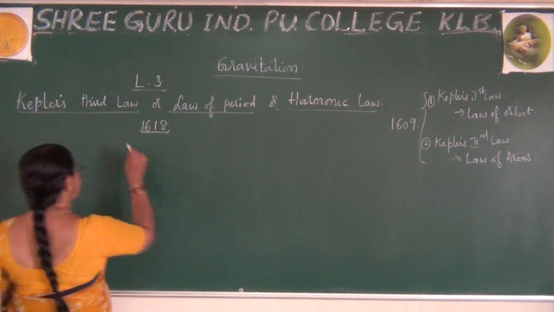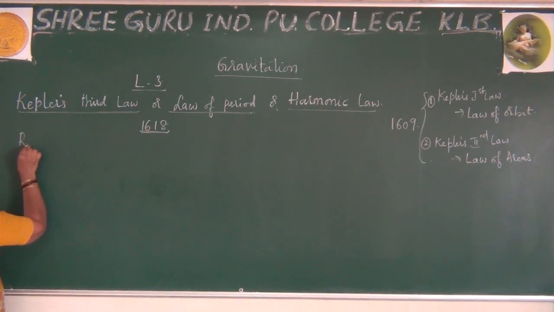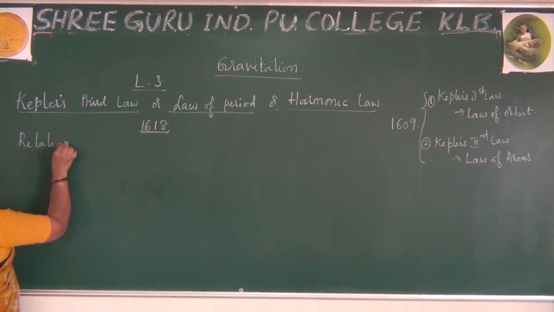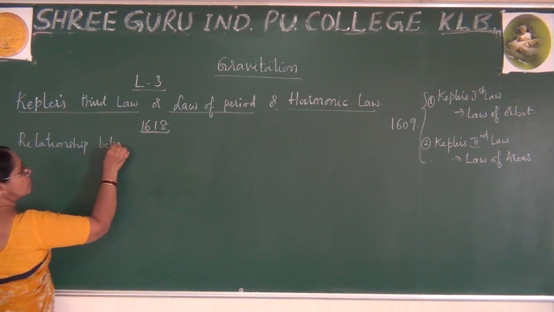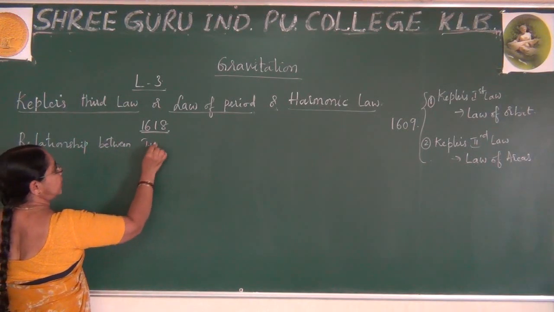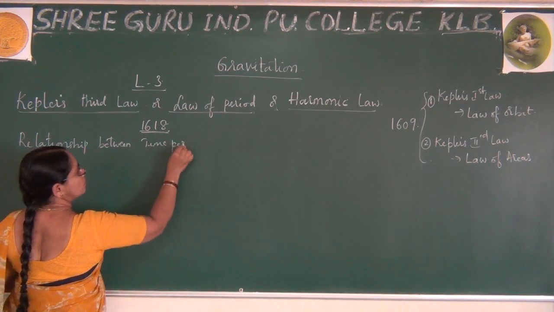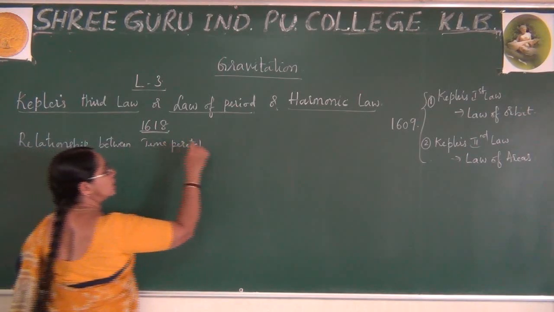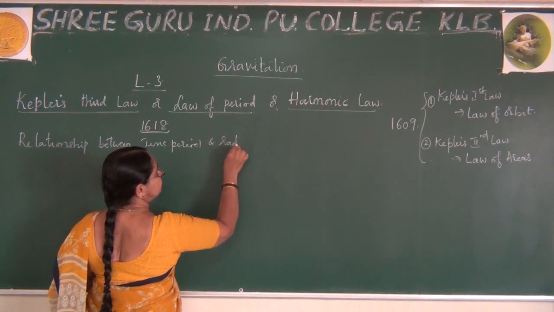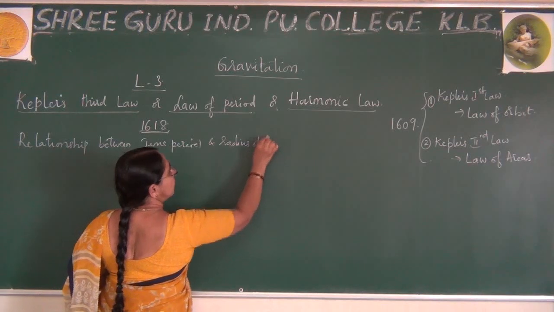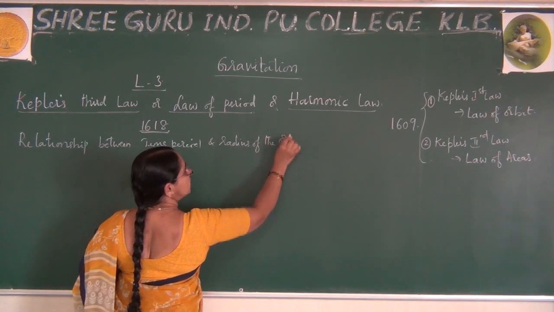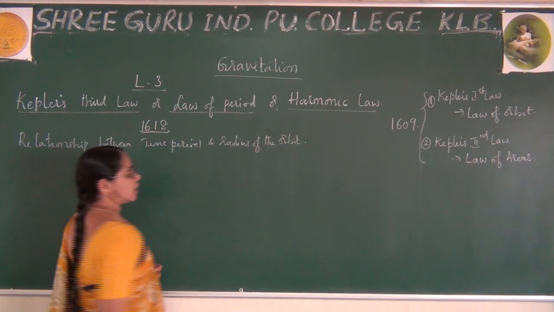For your convenience, I will tell you, it gives the relationship between time period and radius of the orbit. Radius of the orbit. Is it clear?